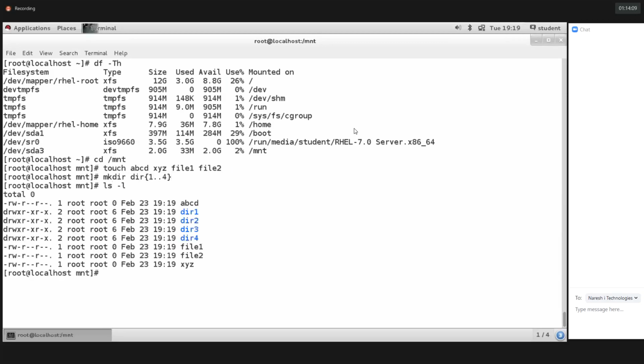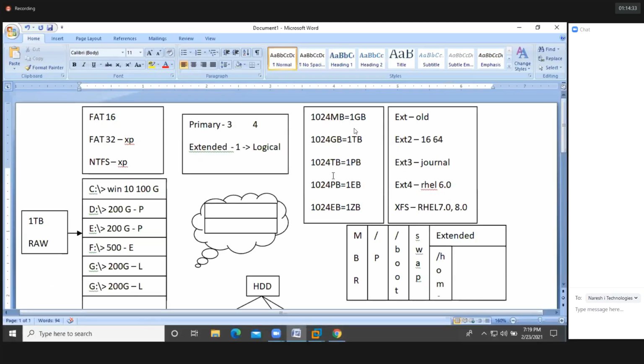See here, I created a few files and directories here. Where did I create these files and directories, guys? I created the files and directories in /mnt, but /mnt is the mount point, that's it. So actually we are storing the data into the /dev/sda3 partition. Okay? I hope you got it, guys.